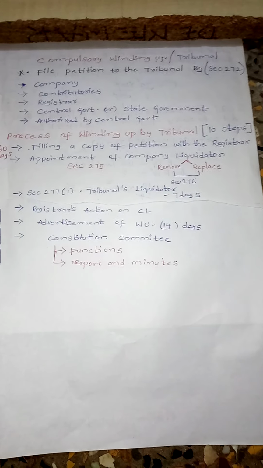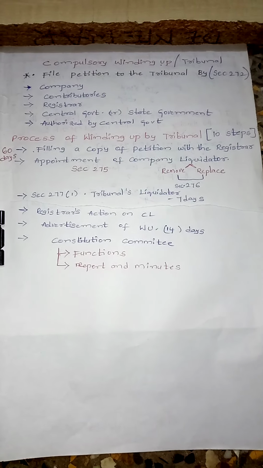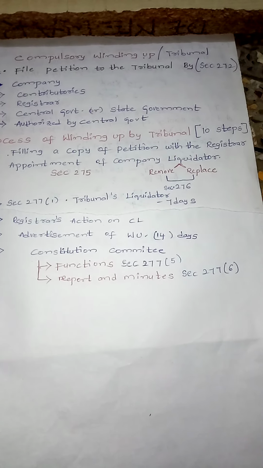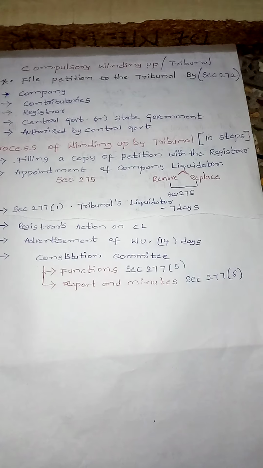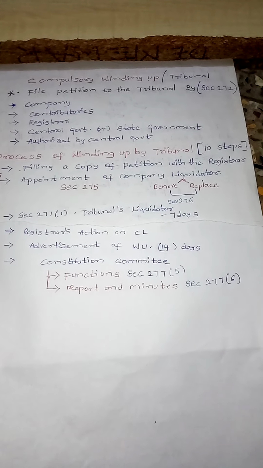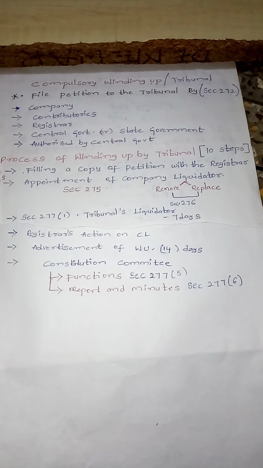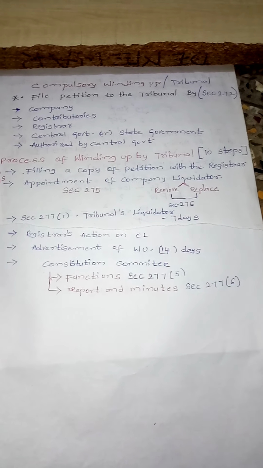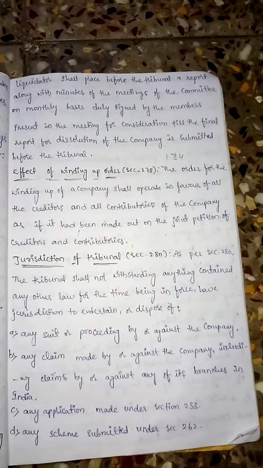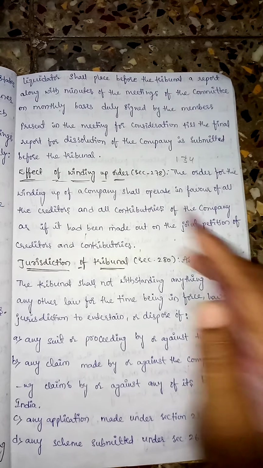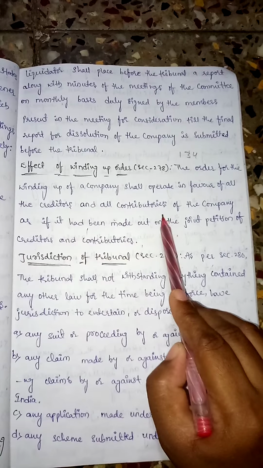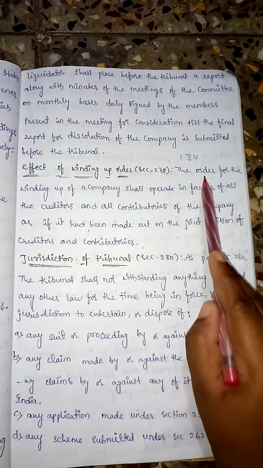Next one is the report and minutes of this committee. Hope everyone knows about minutes. Minutes are nothing but a book maintained at the time of a meeting. That minutes book and reports are signed by each and every member present in that meeting, and they declare the dissolution of the company. Now coming to the effect of winding up order. If it is beneficial to creditors and all contributors, then the order will be passed.